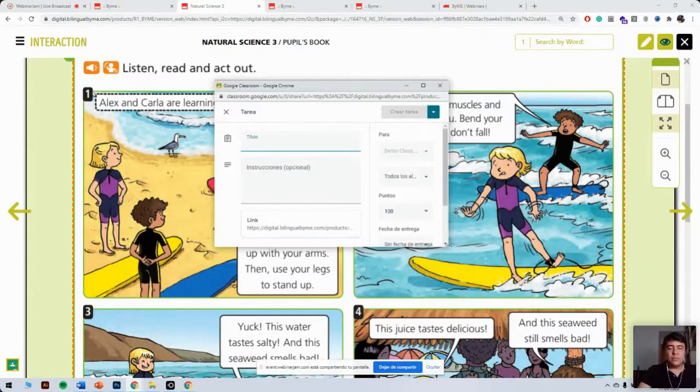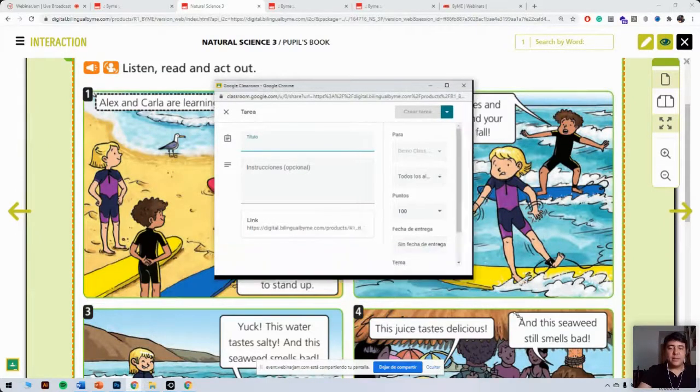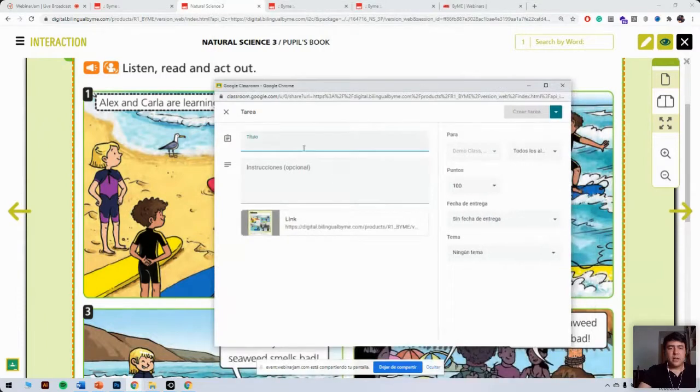We can resize this window so you can see it a little bit better. So here we can add a title. This is a title, for example, instructions. And you can decide whether this is for all the students or just some students in particular. You can assign points. You can assign a deadline. You can assign a theme, etc. So just create task.